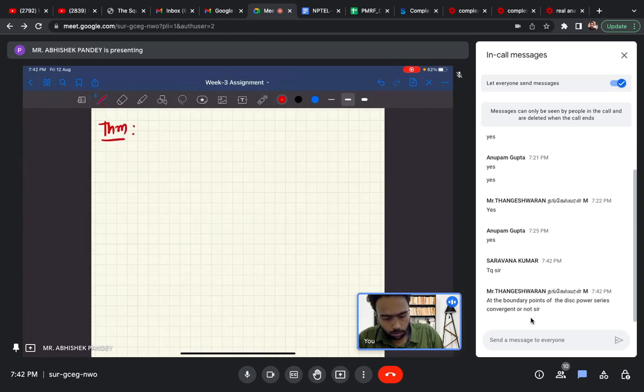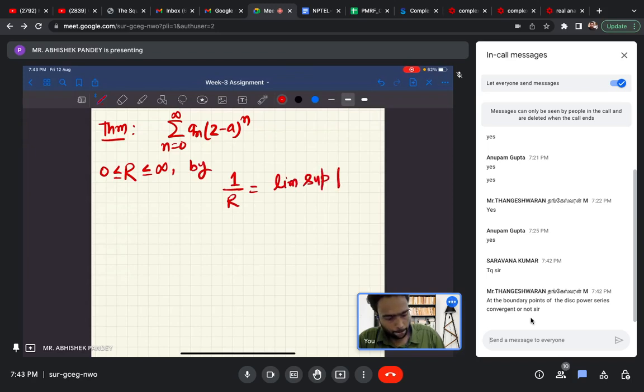If you have a power series, summation n equals 0 to infinity of a_n (z minus a) to the power n, and define a number r, with r greater than or equal to 0 and less than or equal to infinity, by 1 by r equals limit superior of mod a_n to the power 1 by n, then if mod z minus a is less than r, this series converges absolutely.